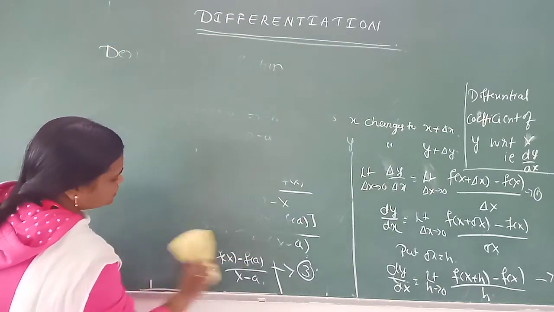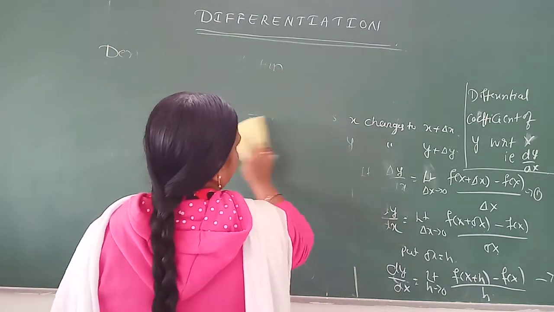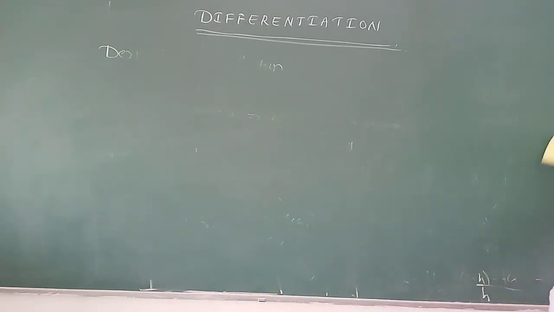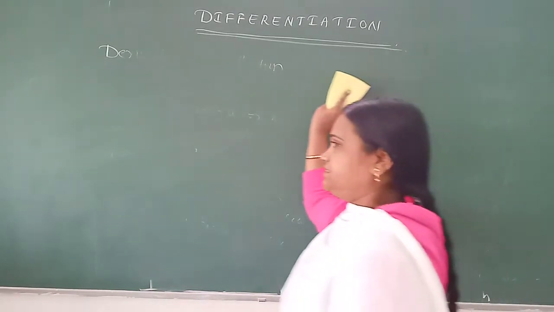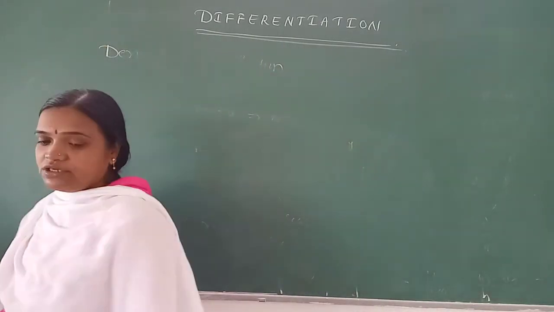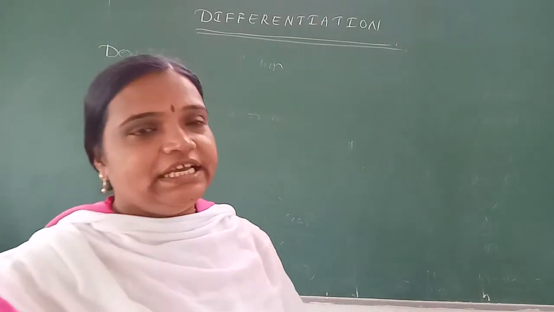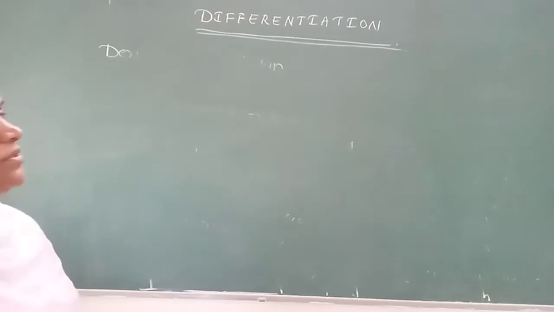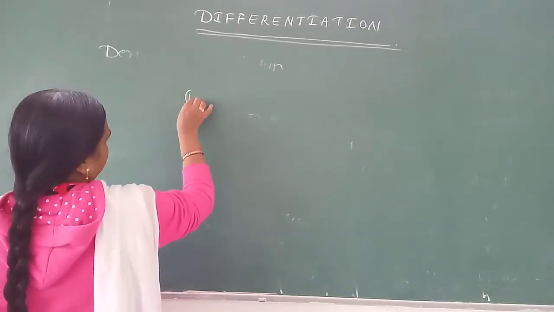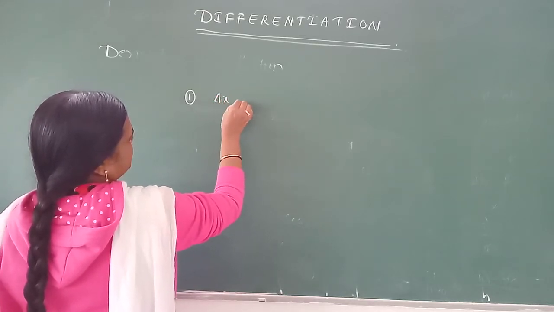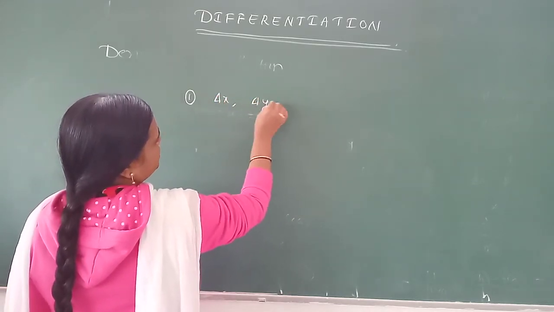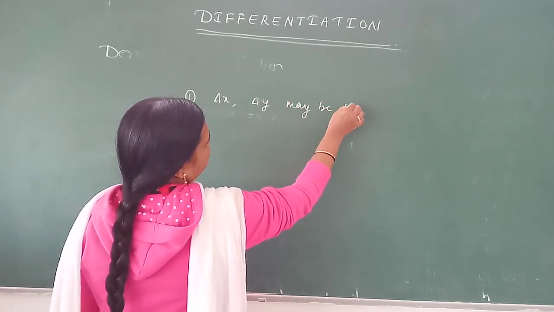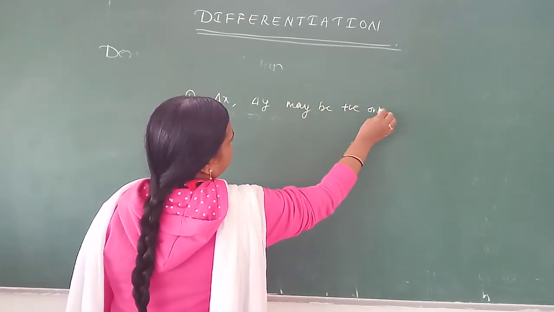Next, after knowing this, here delta x and delta y exist, and we know that delta x and delta y are small increments and they are either positive or negative, depending upon the function we are taking. Therefore delta x, delta y may be positive or negative.